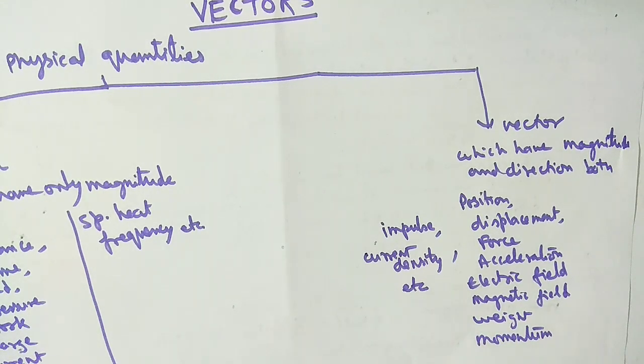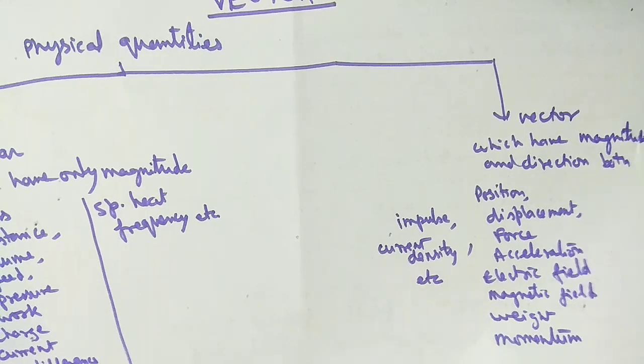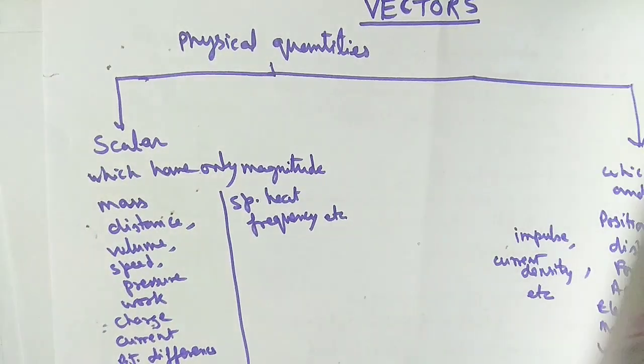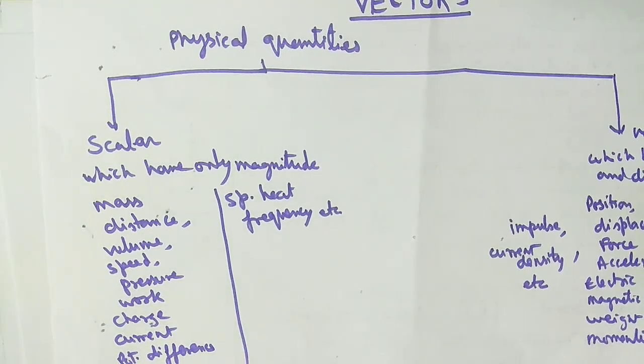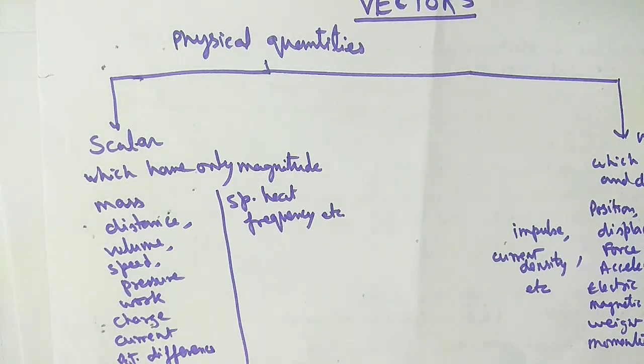See the difference between them. I'm taking one example. Suppose I say close a door by applying 2 Newton force. If you are trying to close the door like this, what will happen? If the direction is not given, then you may try to close the door in different directions, and the door will not close. So direction is compulsory.